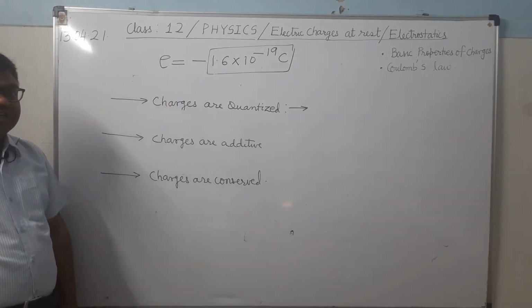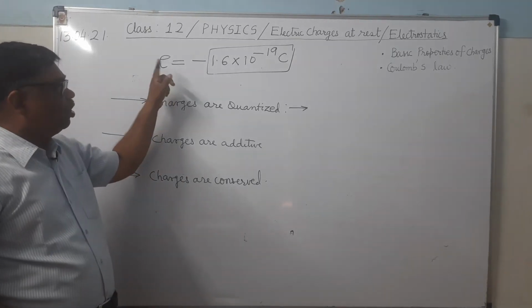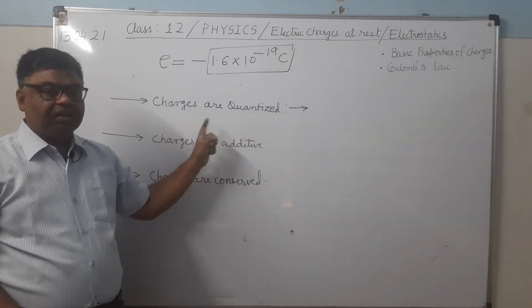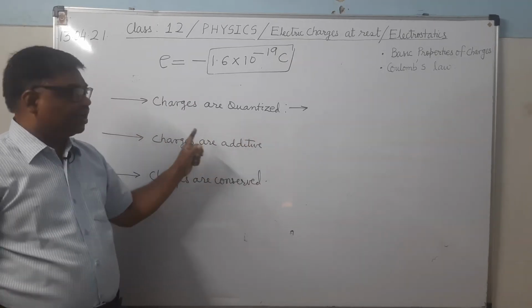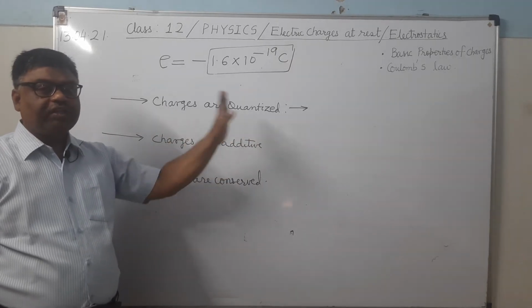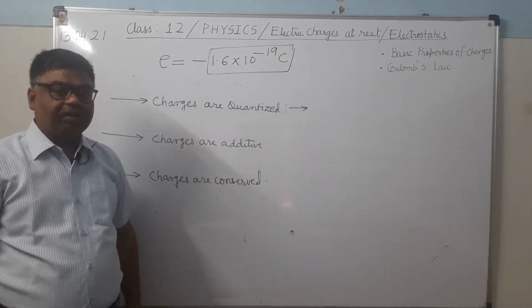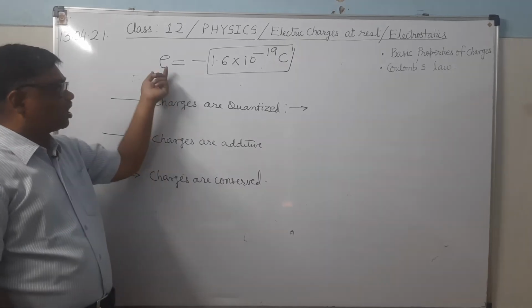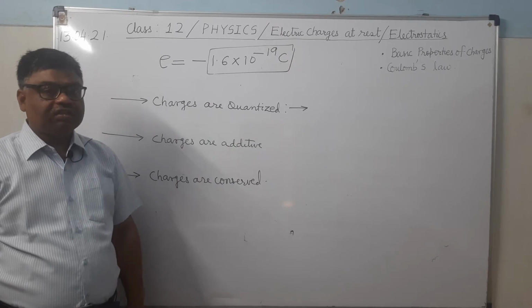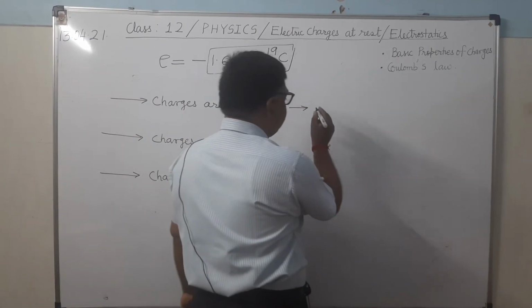It's clear. So bodies may have charge in whole number multiples, because electrons will transfer in whole numbers. Either 5 electrons will get transferred, or 6, or 8, but 10.3 electrons cannot be transferred. 14.2 electrons cannot be transferred. Why? Because electron is an indivisible particle. It will transfer in whole. Therefore, charges are quantized, means all values